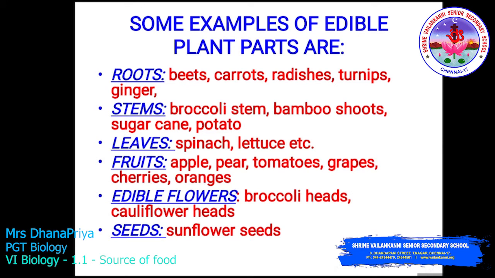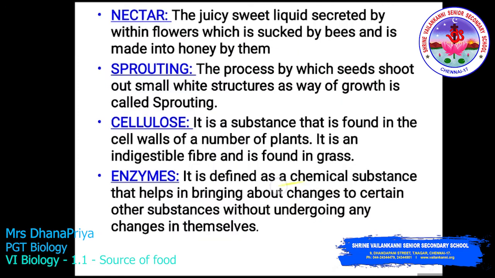Some examples of edible plant parts are root, like beetroot, carrot, radish, turnip, ginger. In stem, broccoli, bamboo, sugarcane, potato. Leaves, spinach, lettuce are the examples. Fruits, apple, pear, tomato, grape, cherries, oranges. Edible flower, broccoli heads and cauliflower heads. Seeds, sunflower seeds. So these are the examples of edible plant parts.